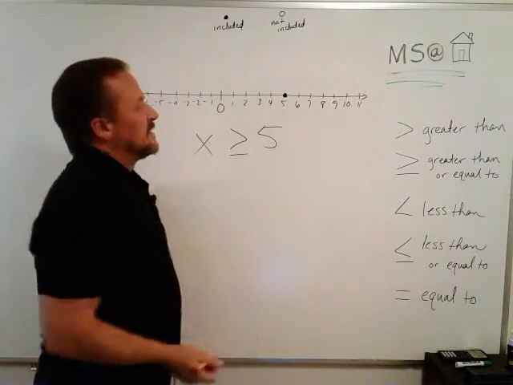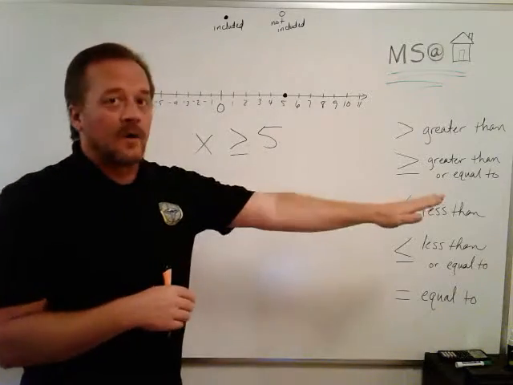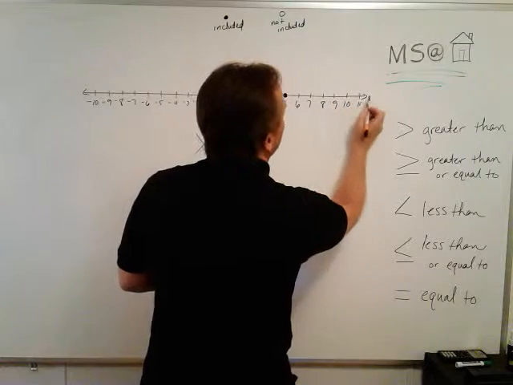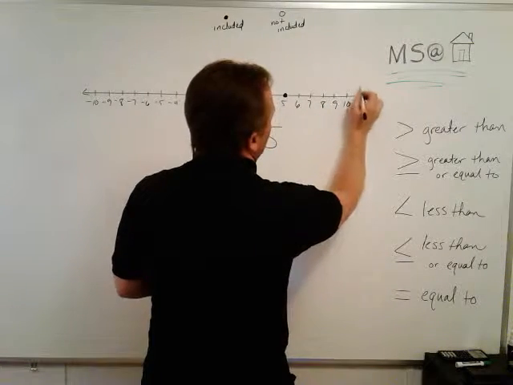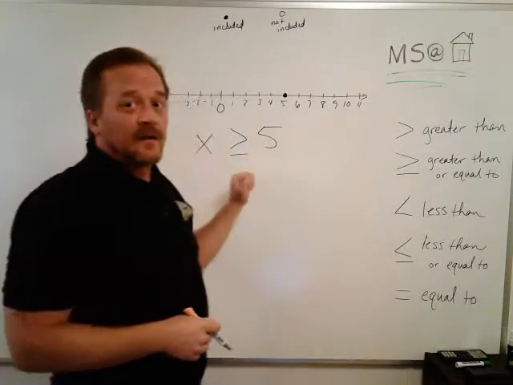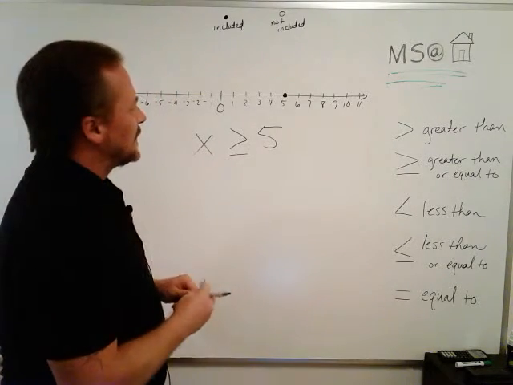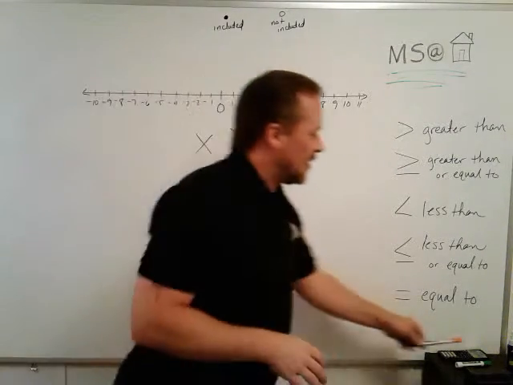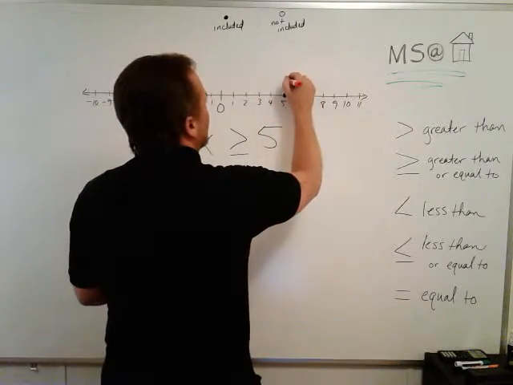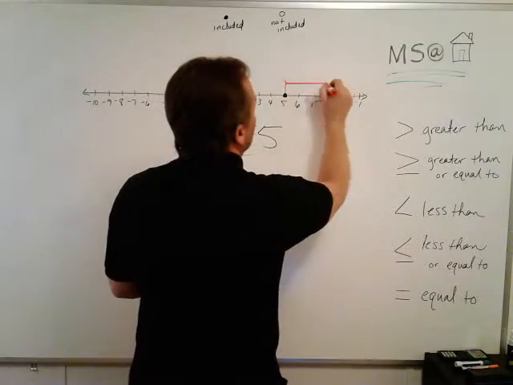So there's a couple ways people do this. If they want to show that 5 is the starting point and we can keep going bigger and bigger, sometimes they'll darken the original number line with a nice big arrow right here, just to show that this is that inequality. I don't like doing that just because it gets a little messy. So basically what I do, and I generally incorporate color here so I can see it really well, is make a nice vertical line coming out of the mark, and then I make a new arrow.